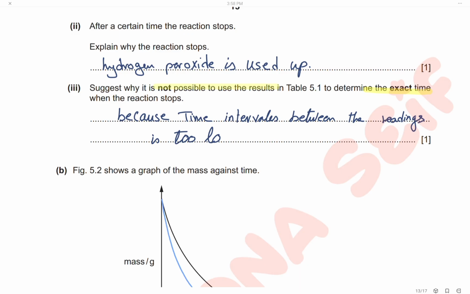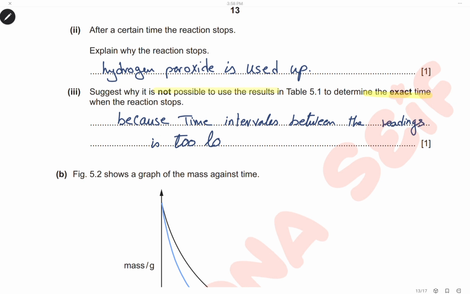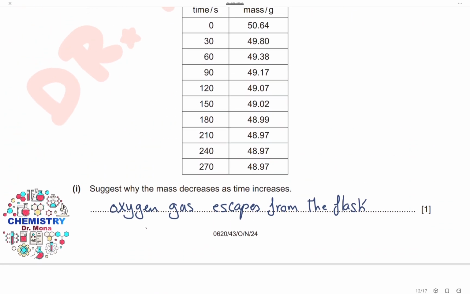Suggest why it is not possible to use the results in table 5.1 to determine the exact time when the reaction stops. Let's refer back to the table. As we can see here, the last values are repeated values. The first one is at 210 seconds, and the second one is at 240 seconds. So we have a large time interval between each reading. That's why it is difficult to determine the exact time at which the mass becomes constant.